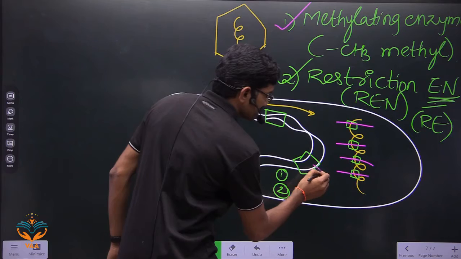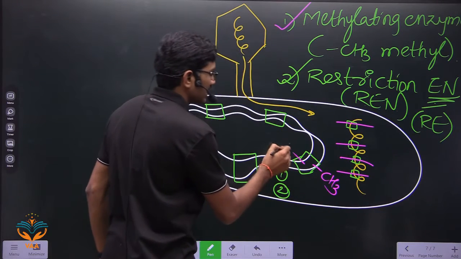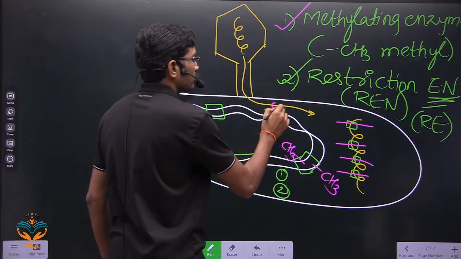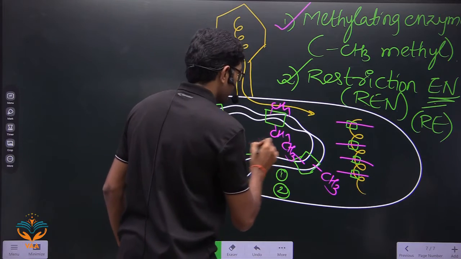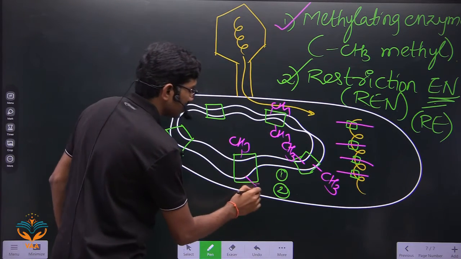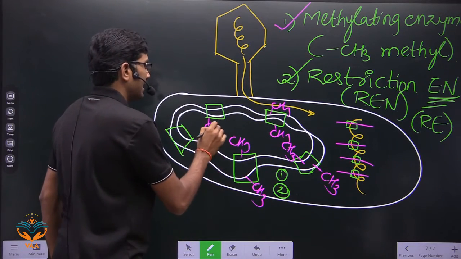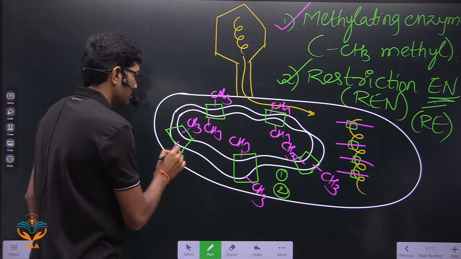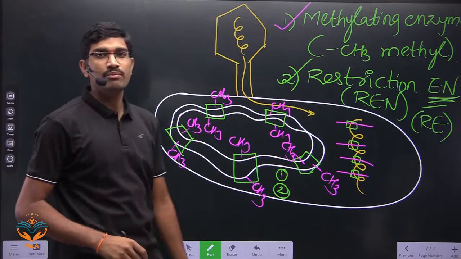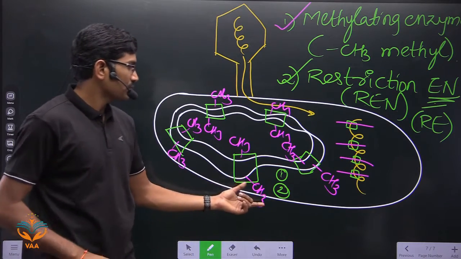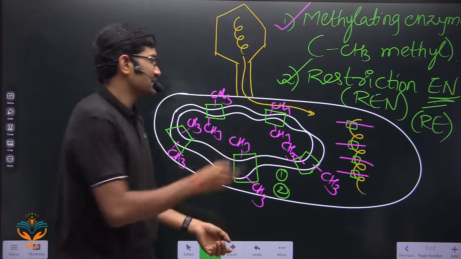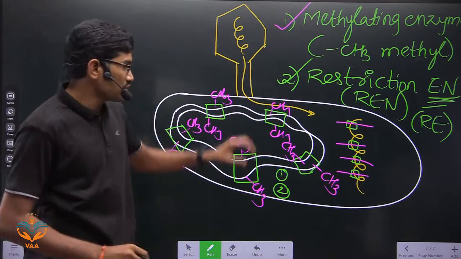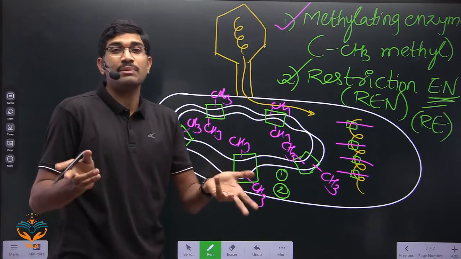So some regions of this site are methylated. A methyl group is added to some nucleotides of the recognition site. Please remember here, what is happening?